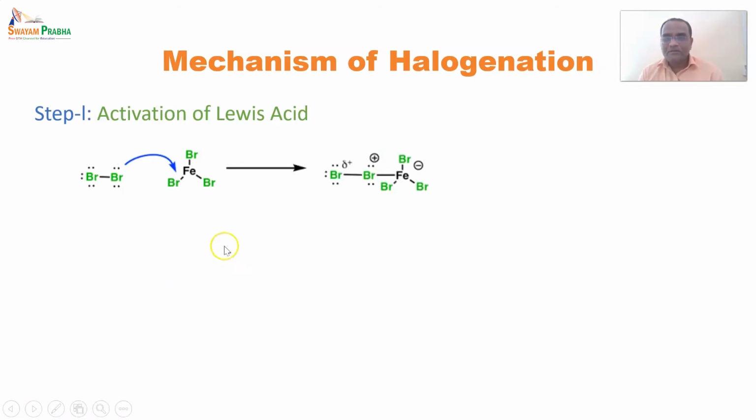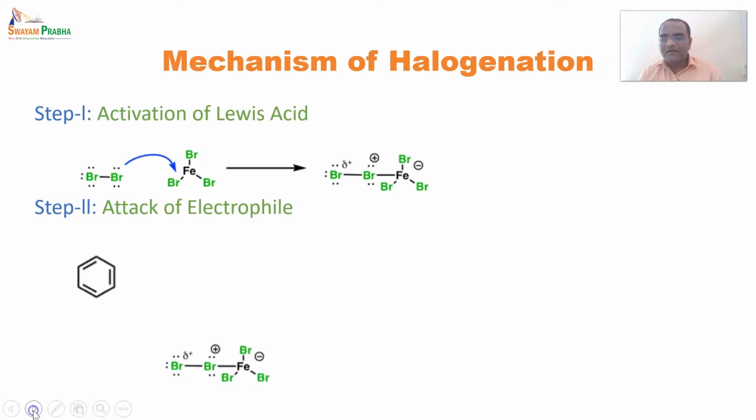So now here you can see that bromine is having a partial delta positive charge. After that, in the second step, attack of an electrophile. The electrophile which has been generated in the first step, the benzene ring attacks on this electrophile. Again, the pi electrons of the benzene ring will attack on bromine, and the bond between bromine and bromine will break, and the electrons will be shifted onto the bromine.